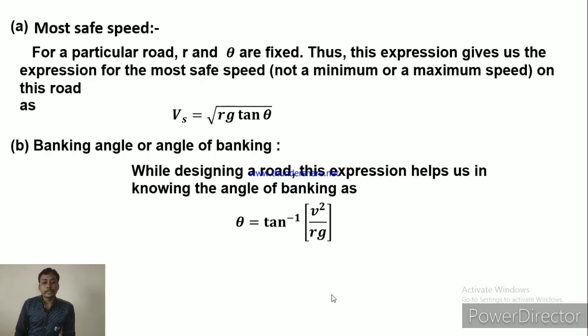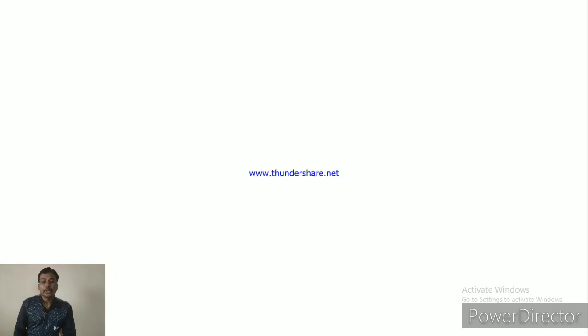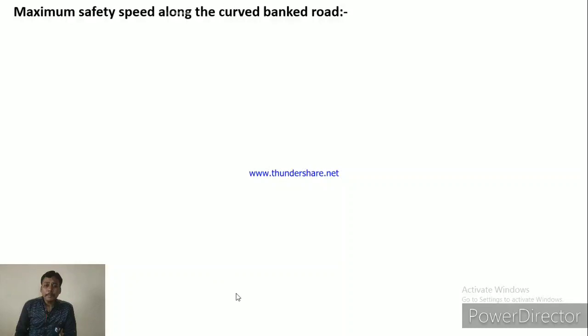So let's study the conditions on a banked road. What is the maximum speed and what is the minimum speed? What is the formula for maximum speed on a banked road, and what is the formula for minimum speed on a banked road? Let's see first the maximum safety speed along the curved banked road, that is, with how much maximum speed we can drive or move along this road.